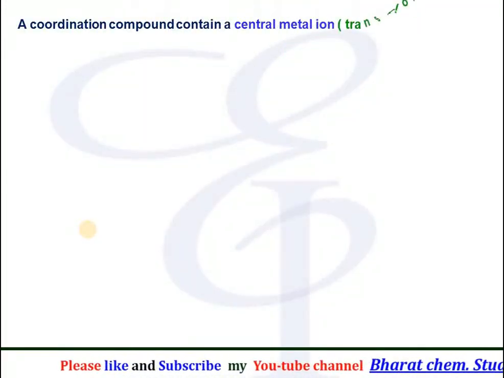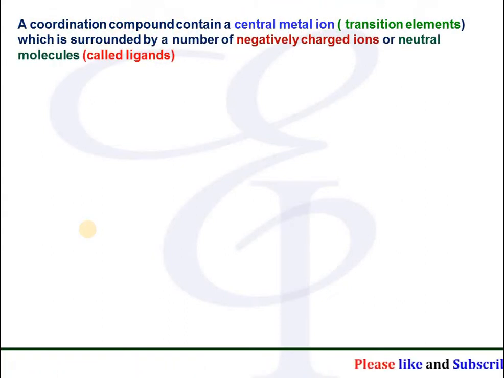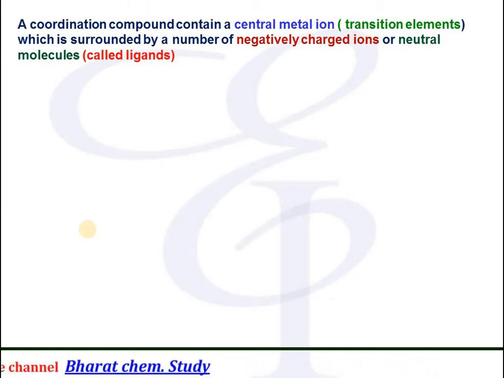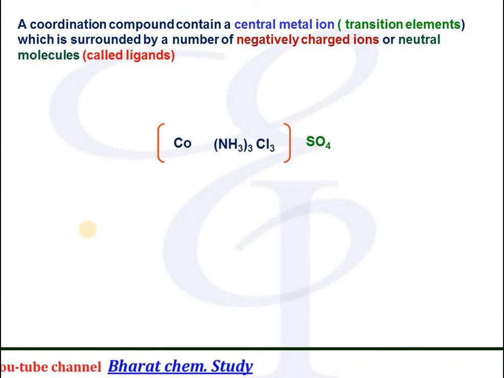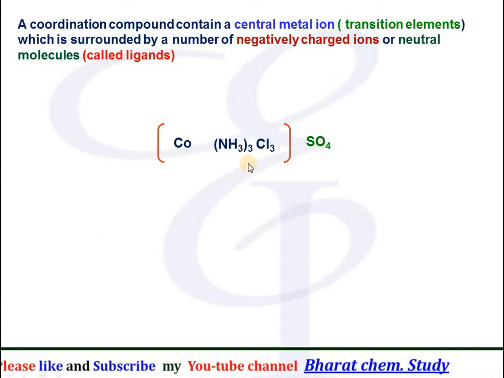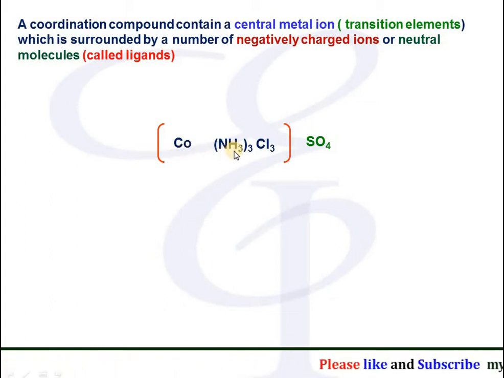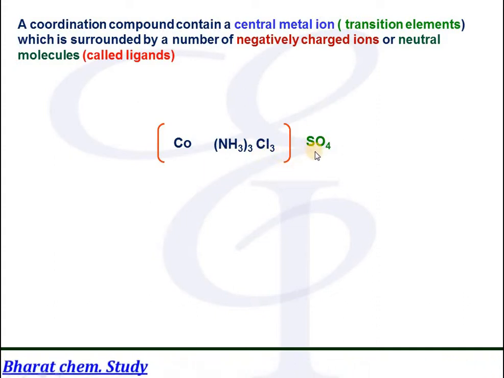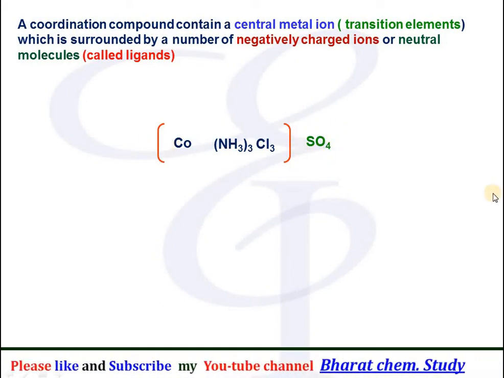A coordination compound contains a central metal ion, which is mainly a transition element, surrounded by a number of negatively charged ions or some neutral molecules, which we call ligands. So this is the way the coordination compound is represented. It consists of a bracket, and in the bracket a metal atom is present, which is generally a transition element, and neutral molecules or negatively charged ions are present within the square bracket, and some molecules or ions are present outside the bracket, either at the back or in the front.